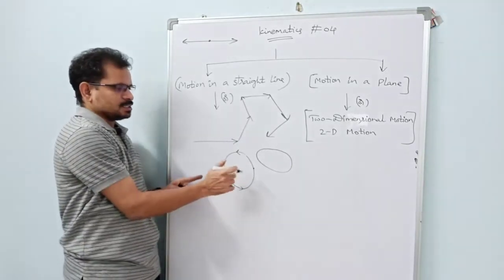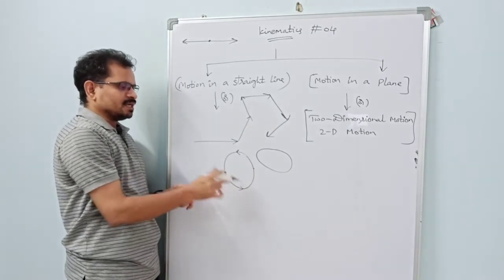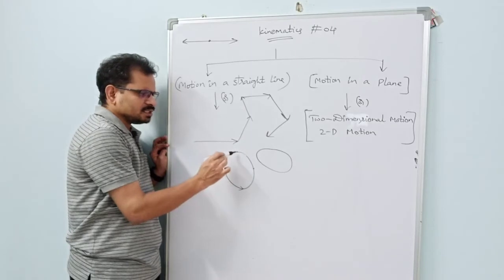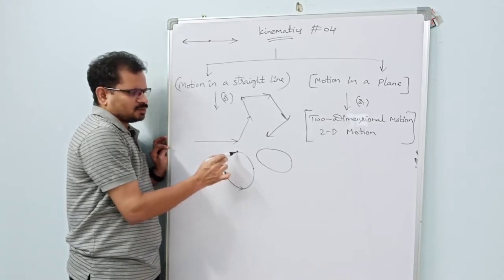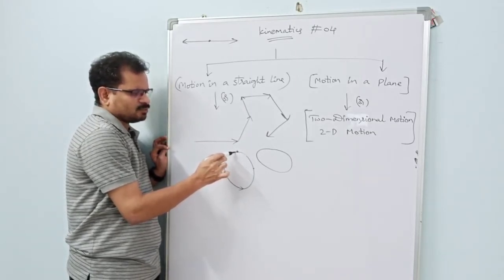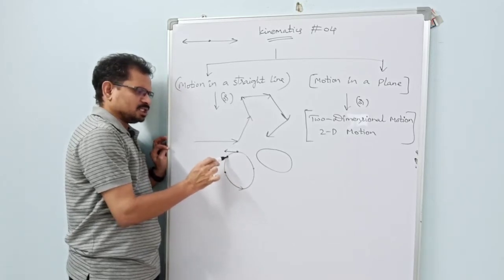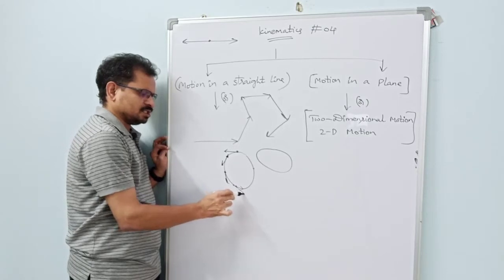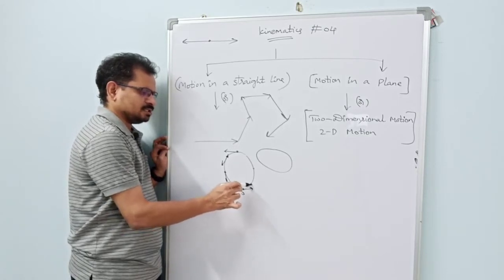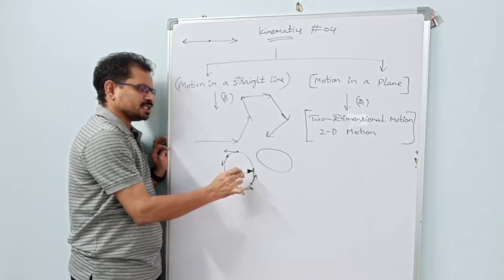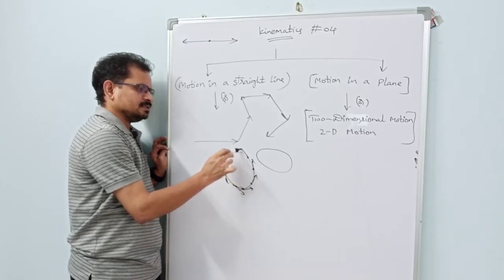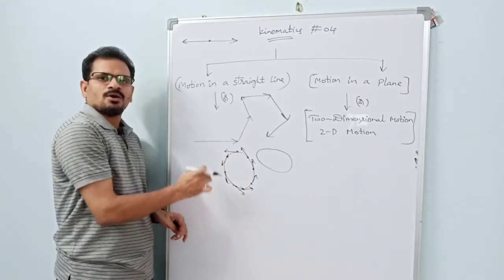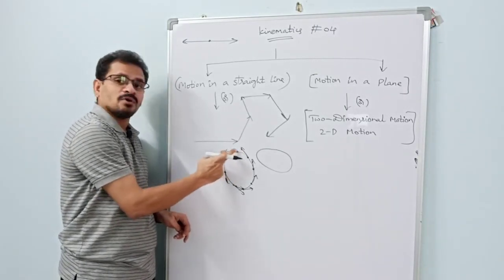So this is the example for two-dimensional motion. Why? See how it is two-dimensional motion. If a particle is moving, at this position in which direction does it move? In this direction. At this position, in this direction. At this position, in this direction. See, we are getting a Vishnu chakra here. A circle is a combination of an infinite number of straight lines.